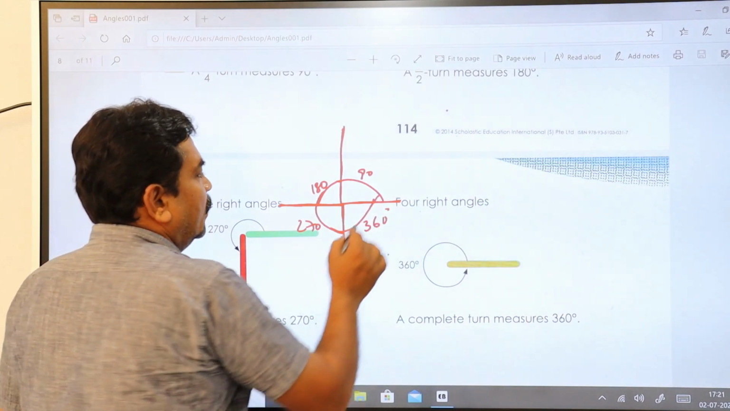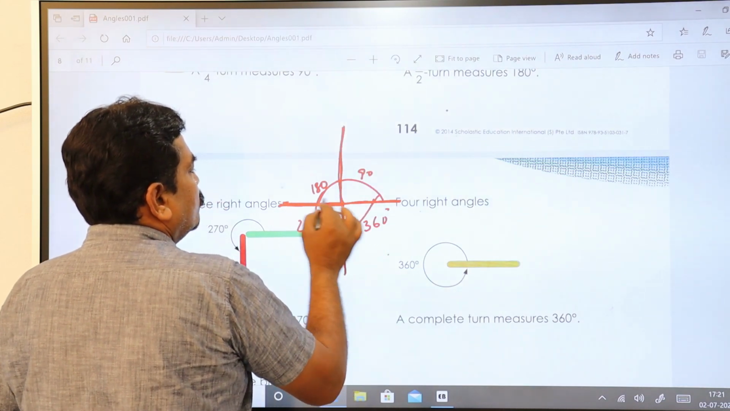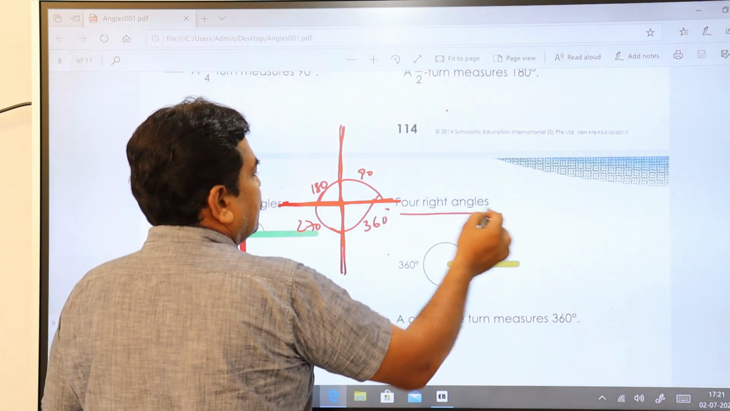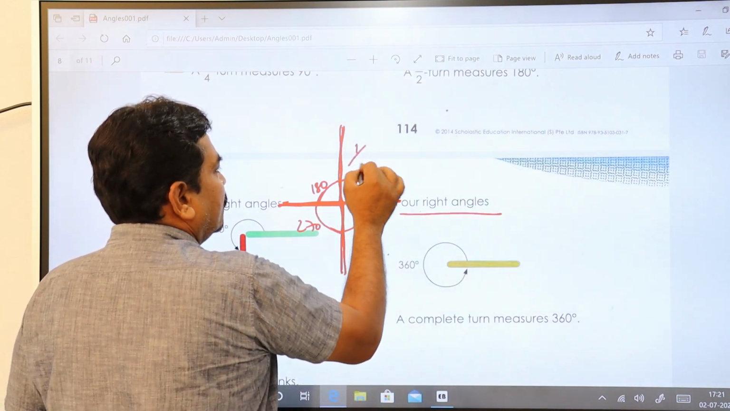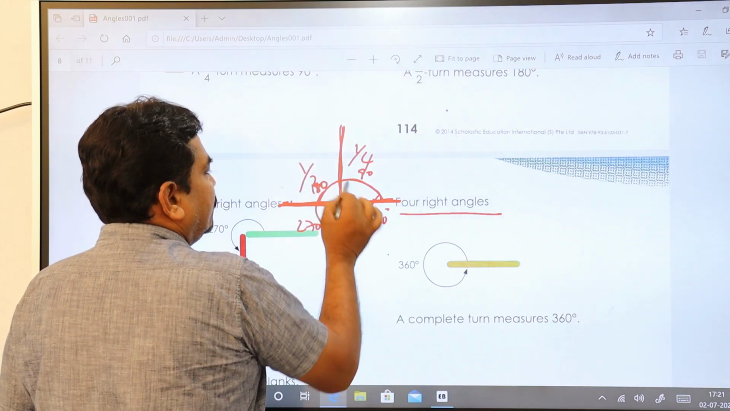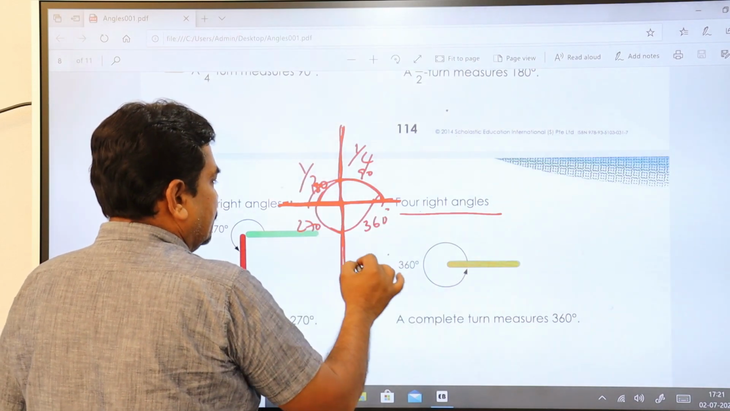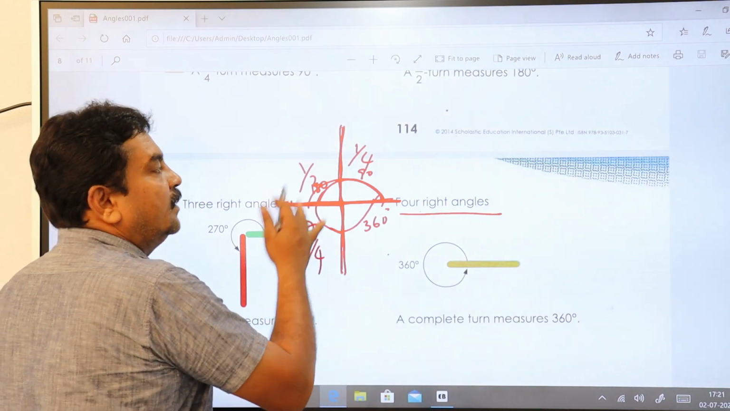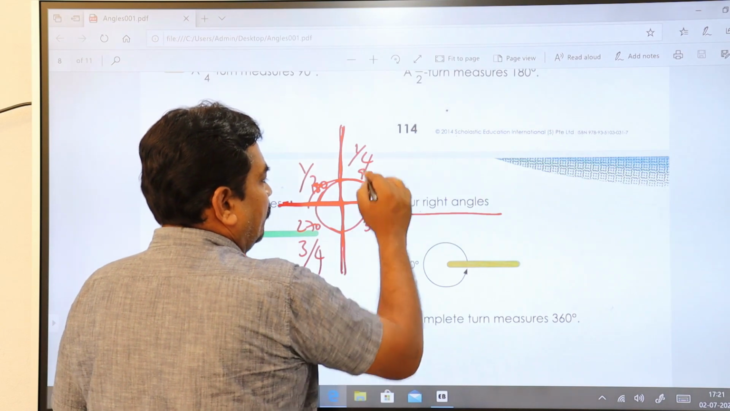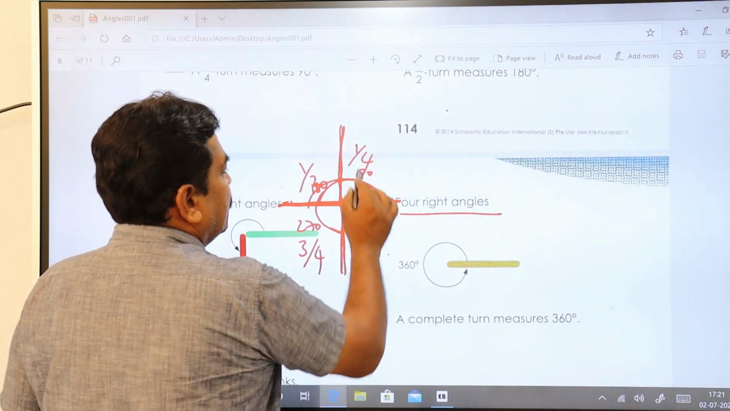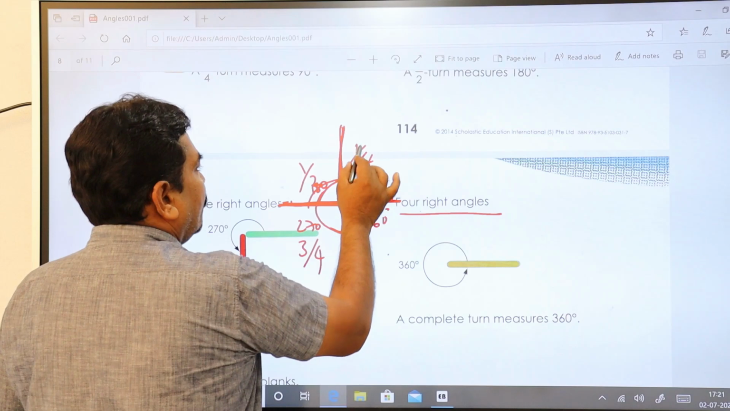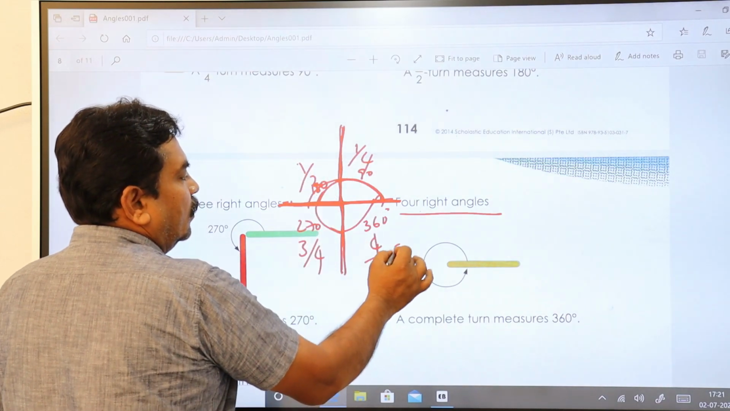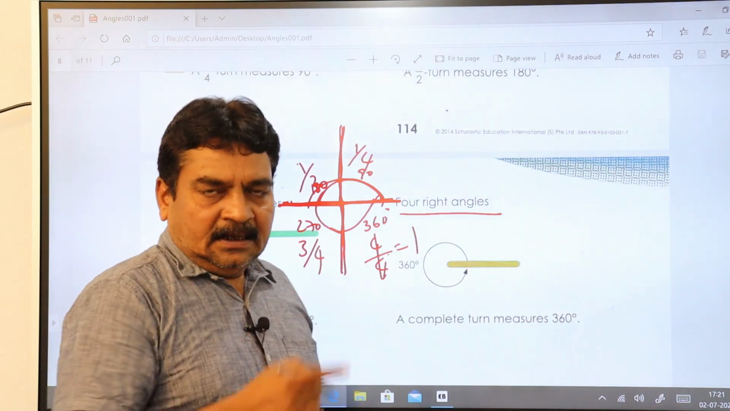It means this is 1 right angle, this is 2 right angles, this is 3 right angles, and this is your 4 right angles. Or you can say this is your 1/4 turn, this is your half turn from here to here, and this is your 3/4 turn. Or you can say 3 right angles turn, and this is complete 4 turns. That is 1/4, this is 1/4, this is 2/4, this is 3/4, this is 4/4. That is nothing but one complete circle.